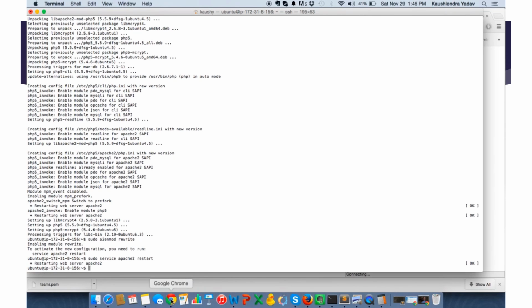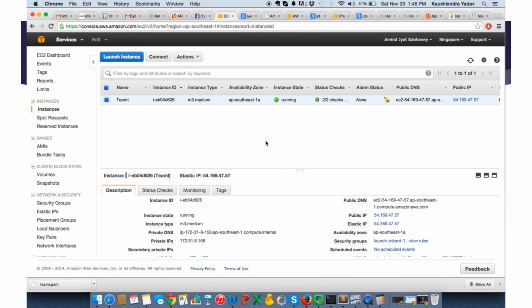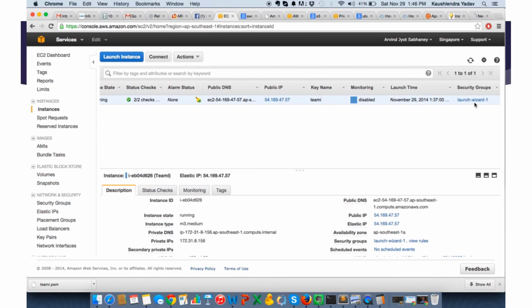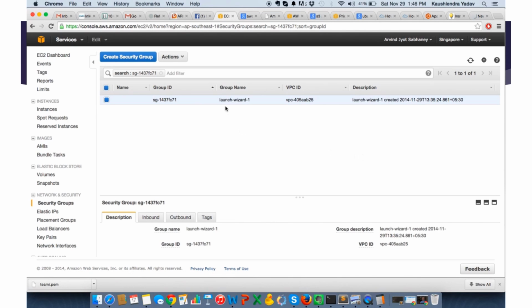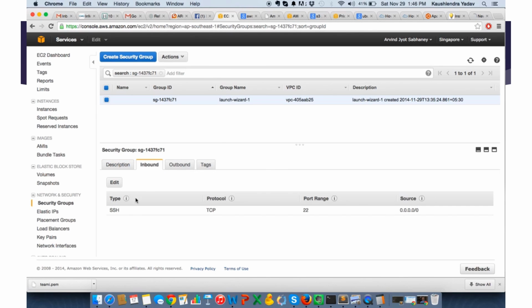So we will go back to a browser. Now for this particular instance, the security group is launch wizard 1. We go to that security group. For this launch wizard 1 security group, we see the security rules here. It allows SSH access on port 22 from all IPs. I want to edit this.